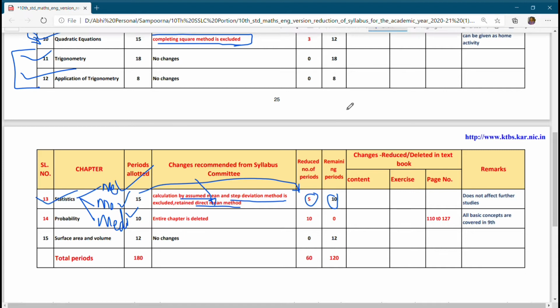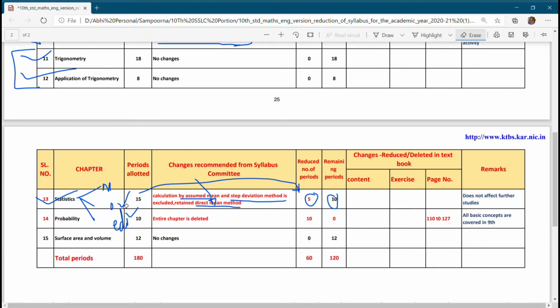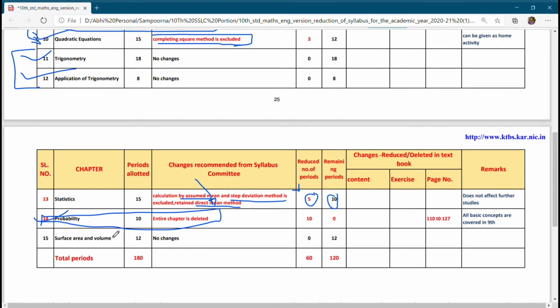Next, probability. In the probability chapter, the entire chapter is deleted. We are not lucky, or you can say it should not have been deleted, because very easy questions would have come here.